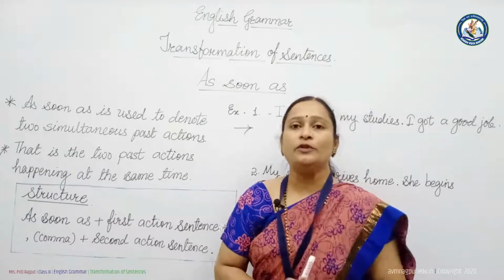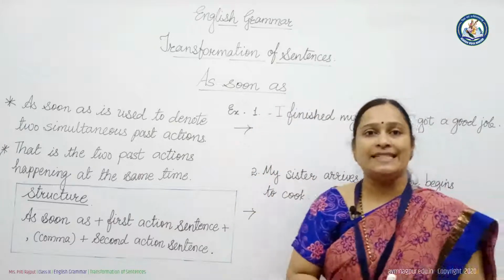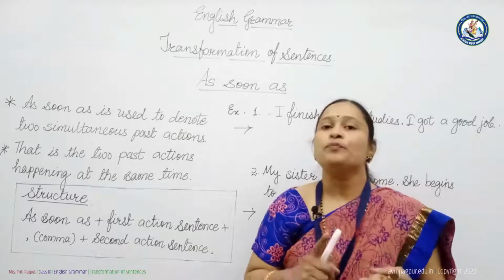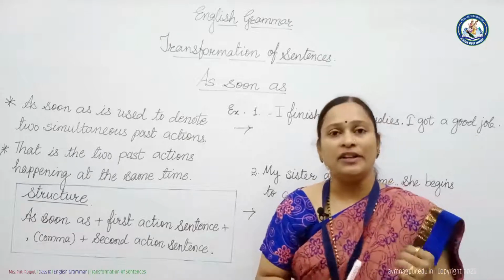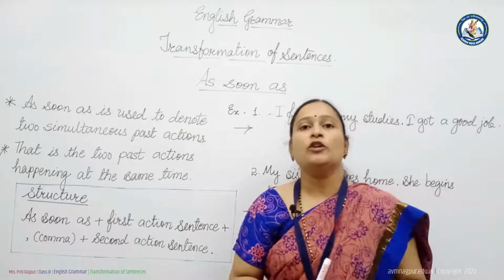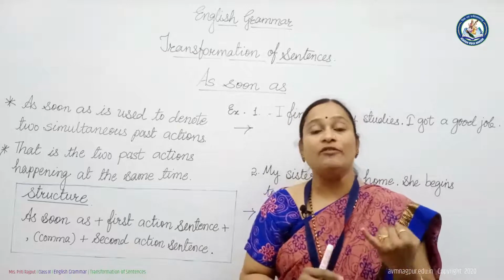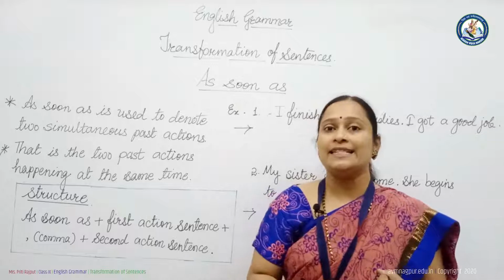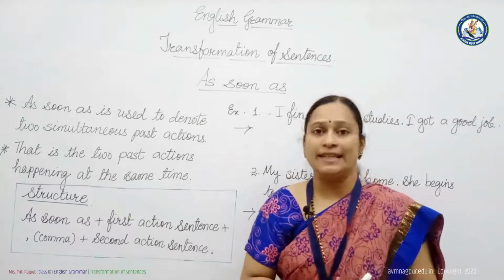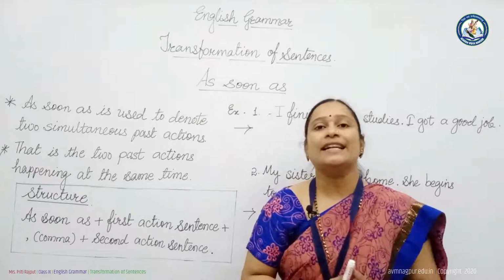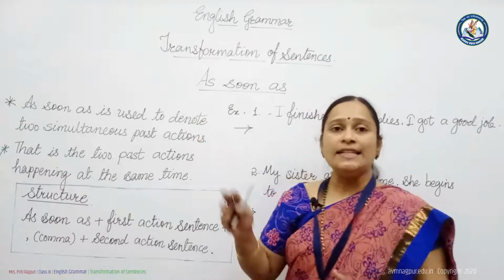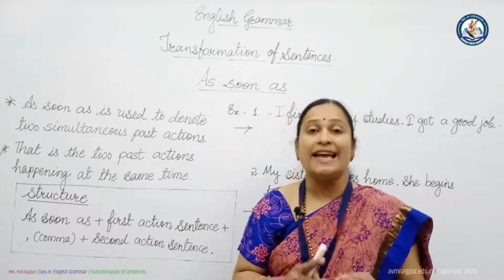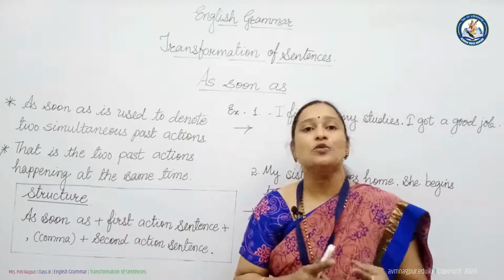Friends, today we are going to see in transformation of sentences three correlative conjunctions. They are as soon as, no sooner than and hardly when. Friends, this is a very important topic as it is frequently asked in 8th standard, 9th standard and 10th standard, even in 11 and 12th standard English examination. So let's get started. Friends, these correlative conjunctions always come in pair. No sooner than, hardly when, as soon as.